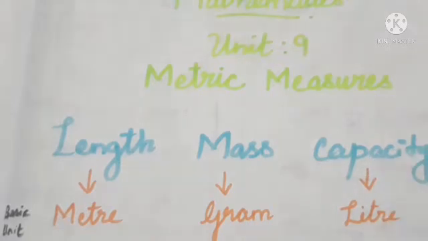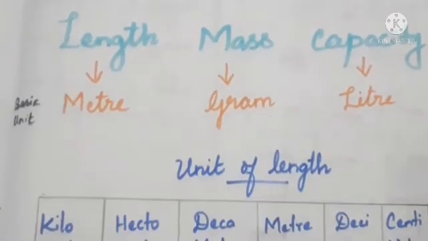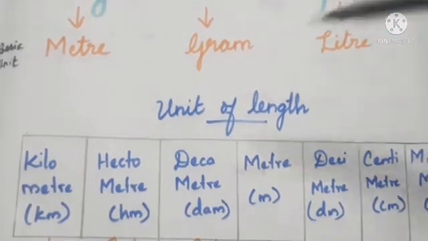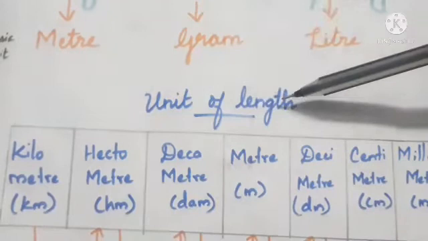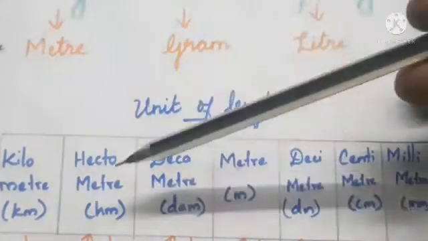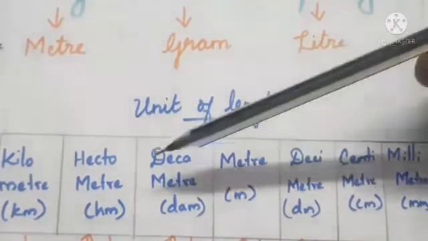Okay, so first we can discuss the unit of length. Here we have the table. This is the table of units of length. Totally, how many units are there? 7 units.